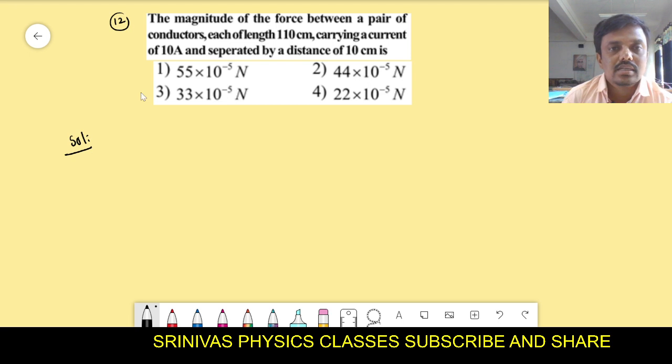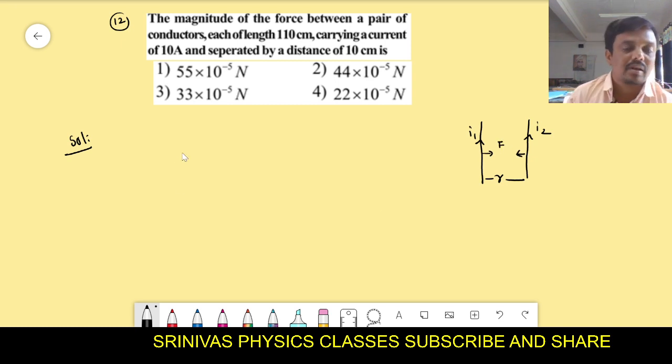What are they asking in this? The magnitude of force between a pair of conductors. For example, these are the two conductors. They carry the currents I1 and I2. There is some separation between these two conductors. Then when the current is in the same direction, they attract each other. If the currents are in opposite directions, they will repel each other. Right? And here the magnitude of force between the pair we have to find out.